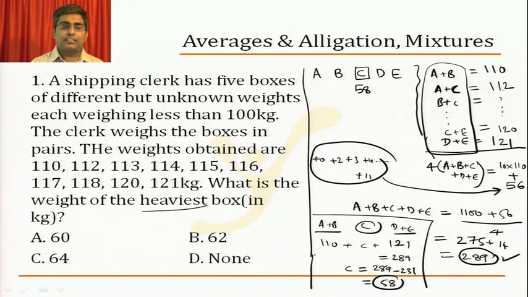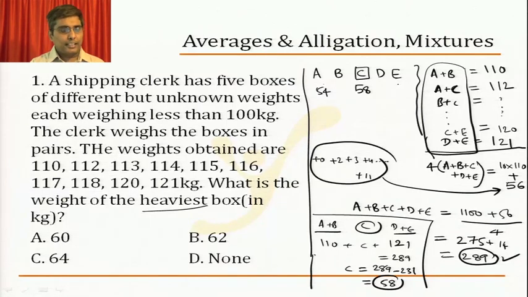Because second highest weight is 112, 112 is nothing but sum of the lowest plus middle weight. So 58 plus something is 112, that something A will automatically become 112 minus 58, which is nothing but 54. Similarly, I can find the highest weight, which is what is asked. 58 plus something is 121, what is that something that you have? That's what is asked. Isn't it? So this is how you can do this.